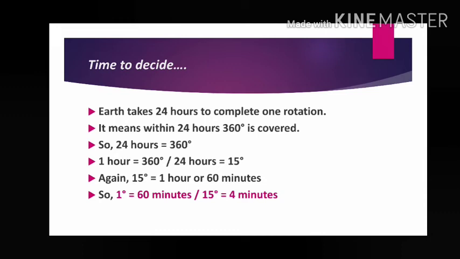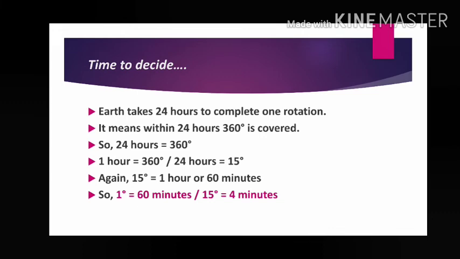Now some calculation. Tell me what is the time taken by the earth to complete one rotation? Yes, it is right. In round figure it is 24 hours. So one sphere is equal to 360 degree. That means within 24 hours 360 degree is covered. From right hand side 180 and from left hand side 180. That means total earth is equal to 360 degree. So 24 hours equal to 360 degree. 1 hour is equal to 360 degree divided by 24 hours equal to 15 degree.